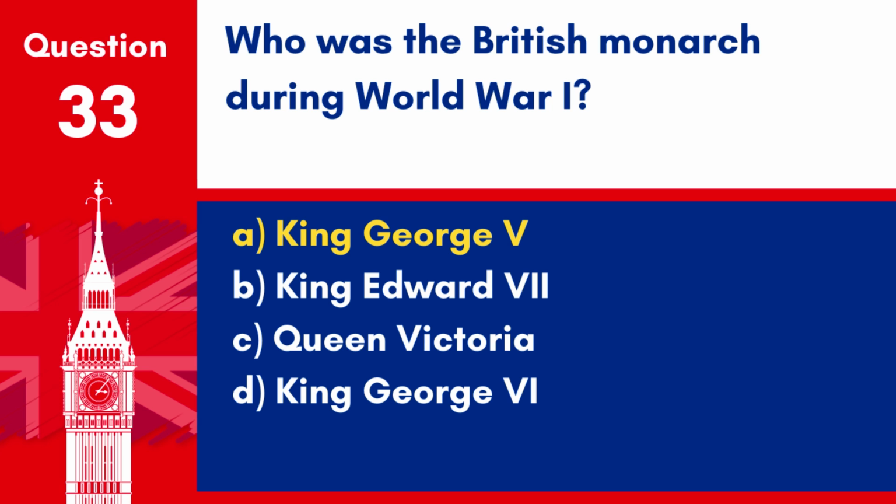Answer: A. King George V. King George V was the British monarch during World War I, which lasted from 1914 to 1918.